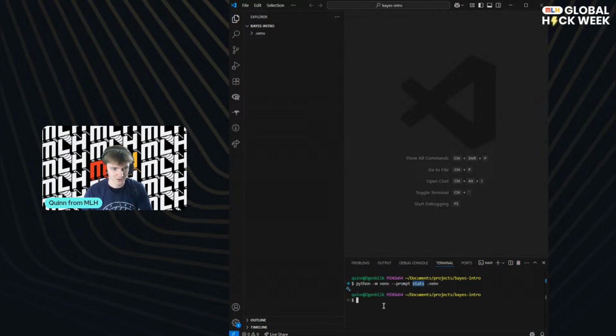So this is good. Then if we want to activate this, this will probably vary depending on the terminal and also the operating system that you're using. This is what works for me. You might have a slight variation on this. And so now that I've activated my virtual environment, you can see it's here, stats, great, that's what we called it, perfect. And that's just corresponding to this here. Now at the moment, it's empty, we've got nothing installed. I'm going to do that next.